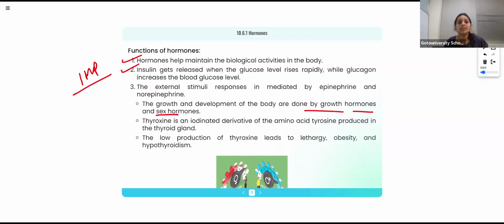I told you, these are the growth and development of the body. The adrenal cortex is producing these sex hormones, right? In the different age levels, we have different changes in our body, in our character, everything. There will be a change. These changes are due to these sex hormones or the growth hormones. What is the reason for that particular change, that particular character? Some of them will have a calm character, some of them will be like that. All of them are not the same. Different persons have different characters. This is due to these changes in the hormones.